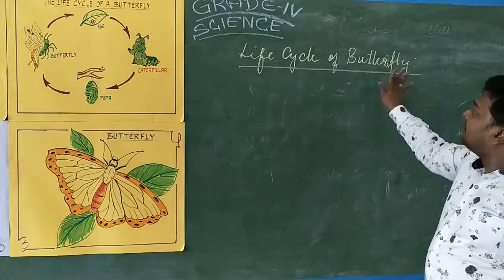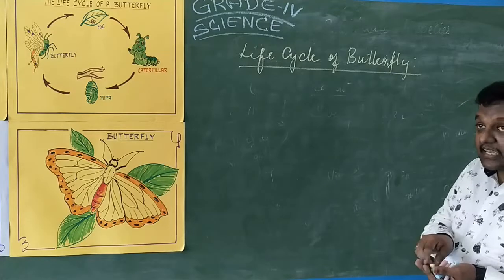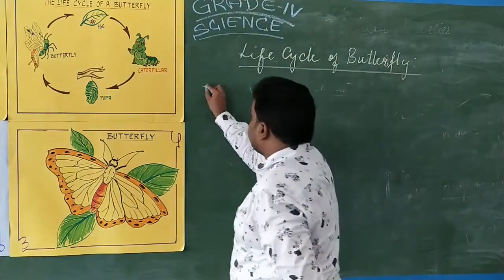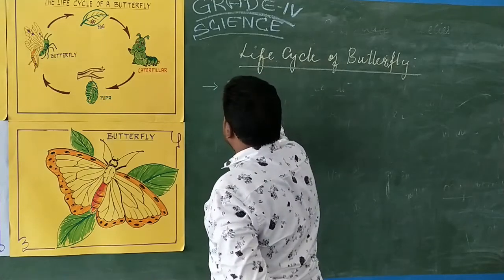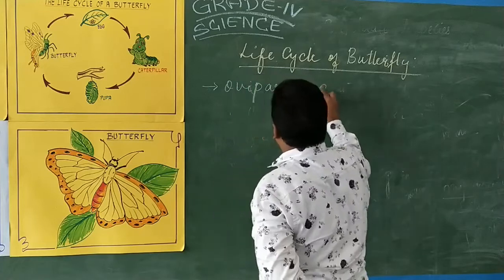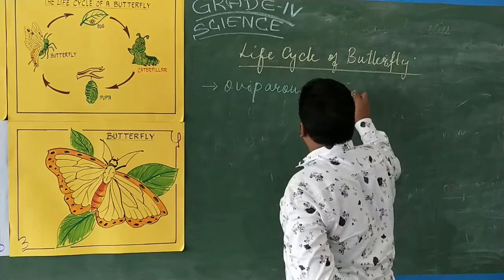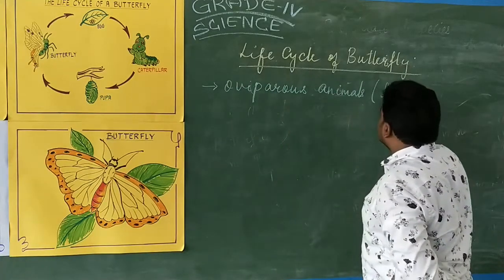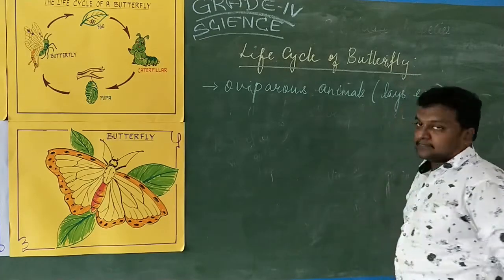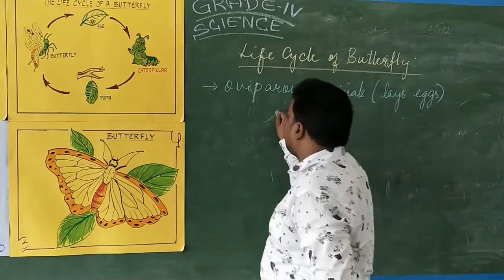Okay, now coming to this butterfly's life cycle, this butterfly is an oviparous animal. What is the first point? The butterfly is an oviparous animal. What I told you, what is oviparous? Which lays eggs. So eggs will be there.